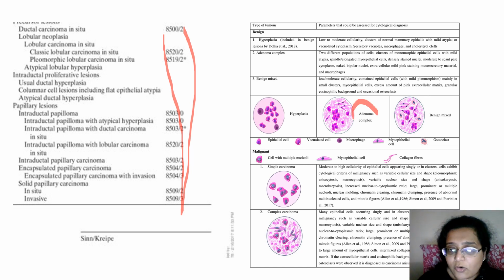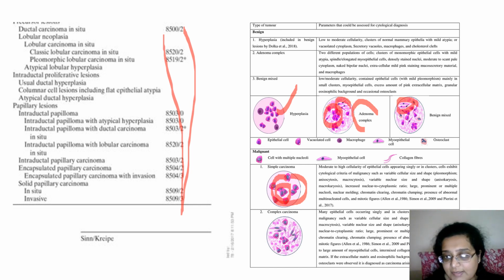In an adenoma complex, the cells are not scattered like this, they become clumped, fine, and then there are some stromal cells. Benign will always have these stromal cells. Malignancy will have loss of stromal cells with clumping of cells with high NC ratio. Basically, this is more of a cytological description rather than a histological description.